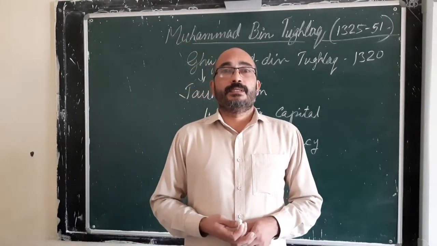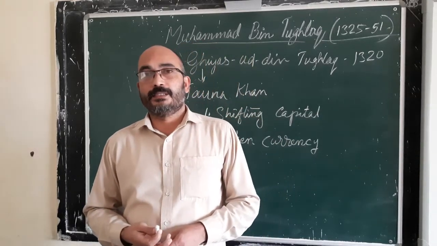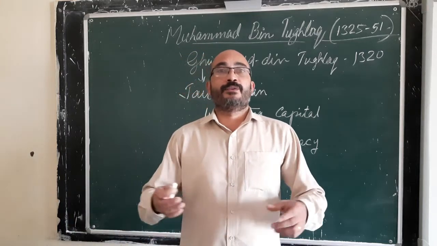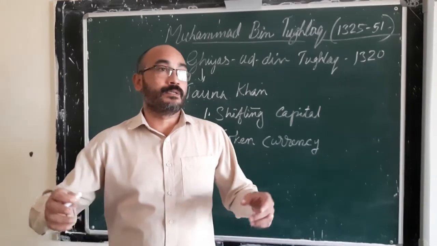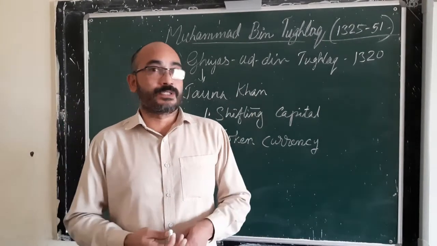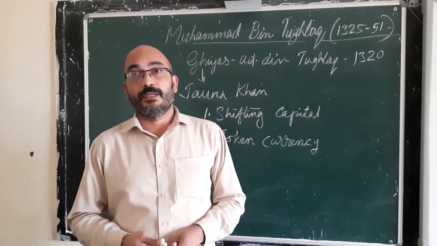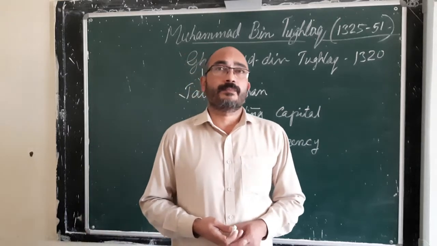As a result, the Sultanate was flooded with coins. People were having huge deposits, a huge collection of copper and bronze coins.